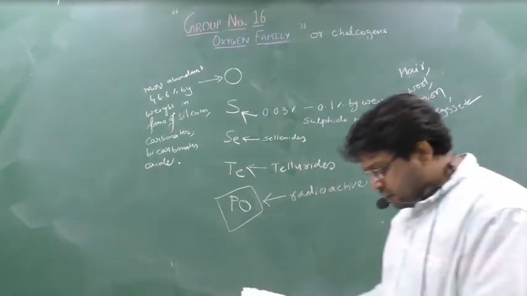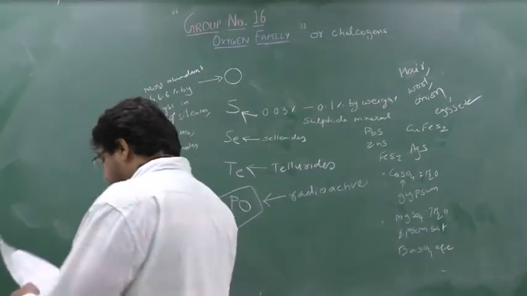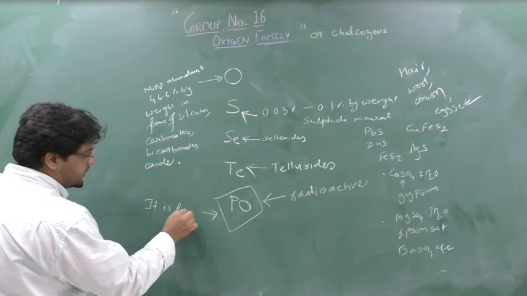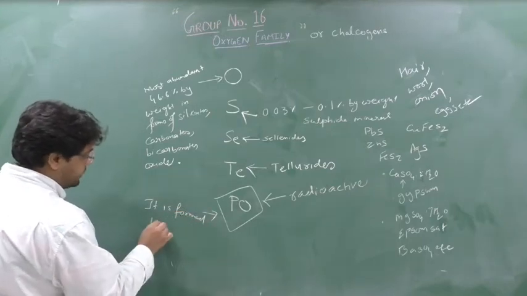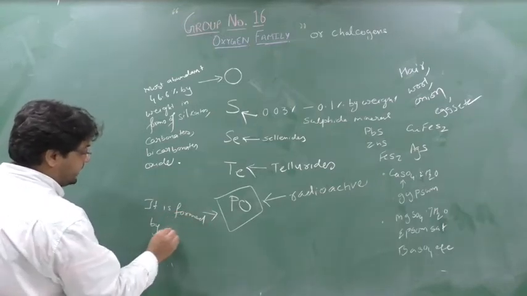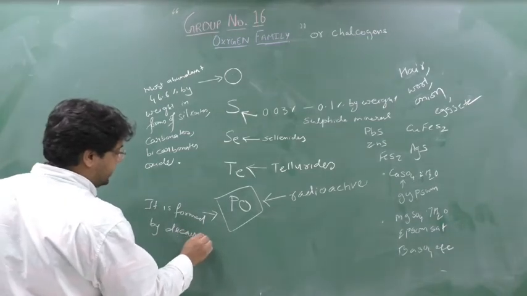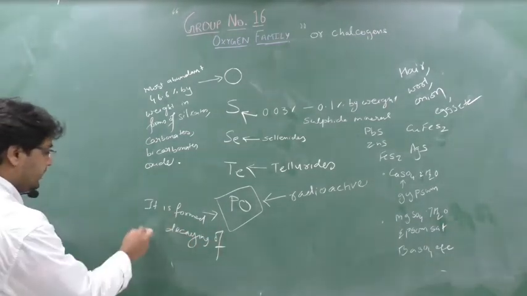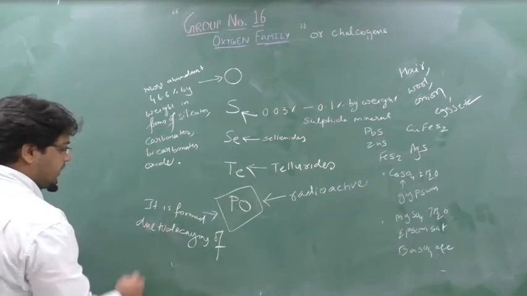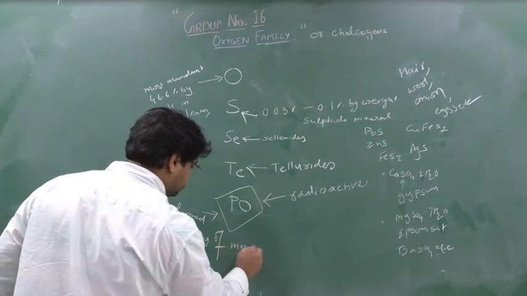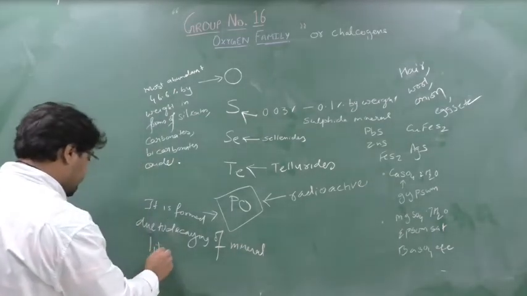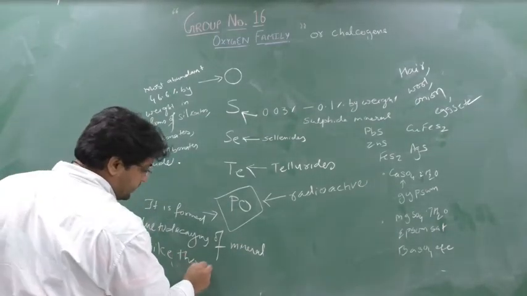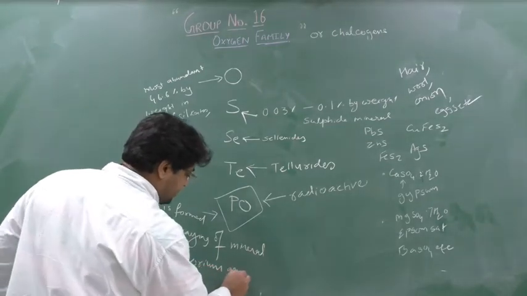Polonium. So polonium is a radioactive element. It is formed by decaying of minerals like thorium and radium. This is information to understand.